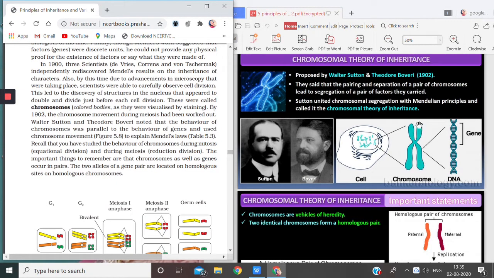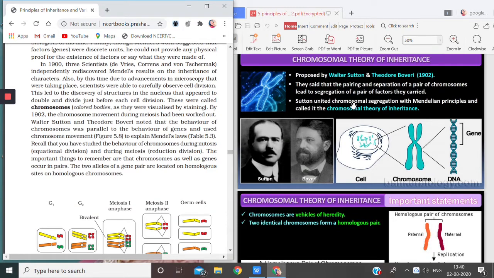If these two chromosomes carry alleles capital T and small t, and the chromosomes get separated, the alleles will also get separated. So capital T and small t will get segregated. Sutton said because chromosomes segregate, genes will also segregate, because genes are present on the chromosomes.